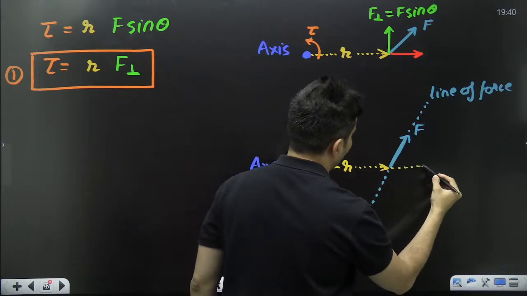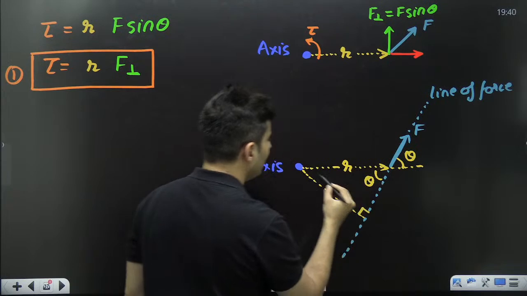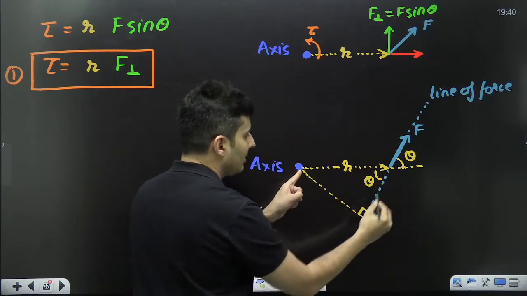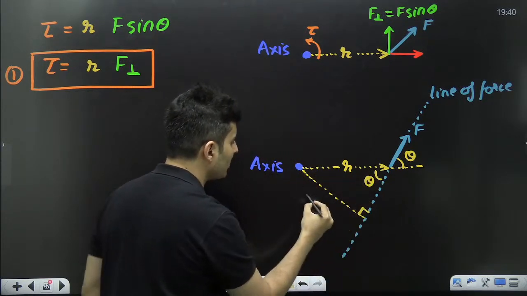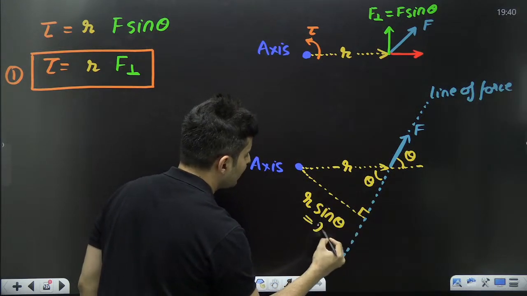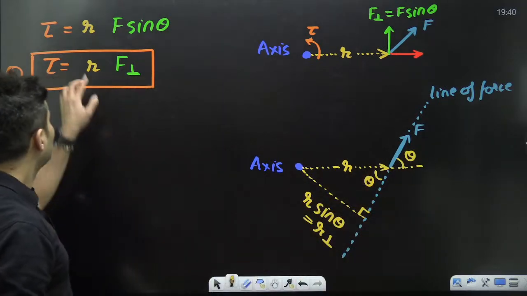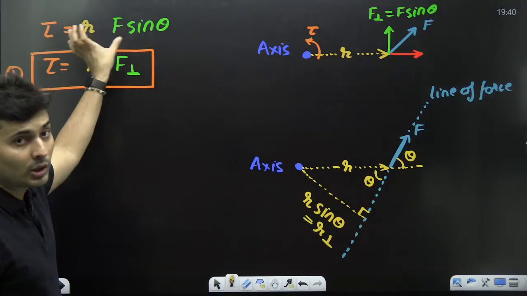You can very well see that this was theta. So this will be theta. This is the hypotenuse in this right angle triangle. This will be R sine theta. I can call this the perpendicular distance on the line of the force. So why not write R sine theta together?